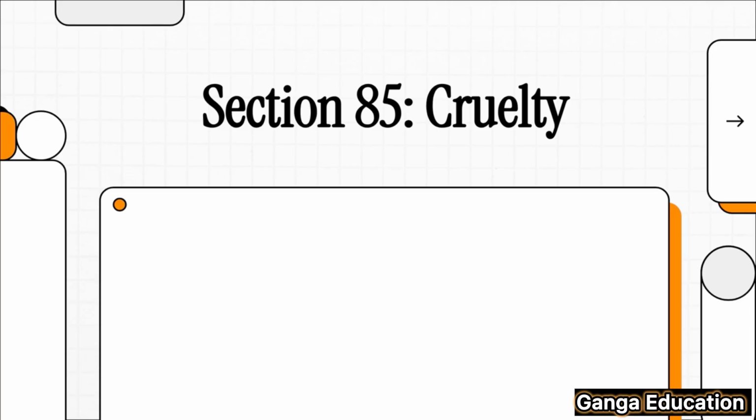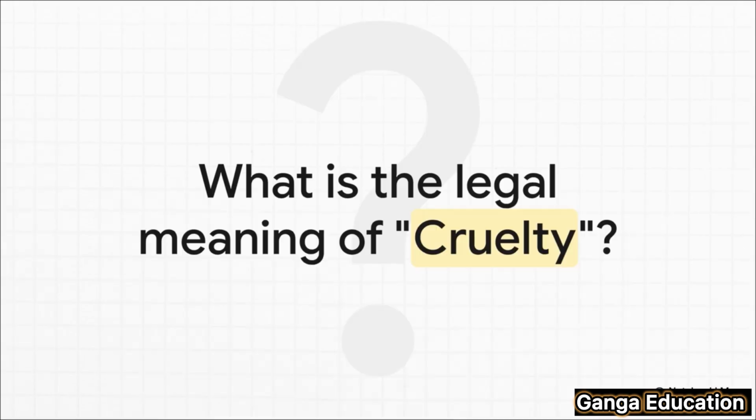Today, we're diving into a really important provision from the new Bharatiya Nyaya Sanhita, 2023. We'll be breaking down Section 85, which deals with cruelty in the context of marriage. So, let's start with the most fundamental question, shall we? When the law talks about cruelty, what does that actually mean? Is it only about physical violence, or does it cover a lot more?